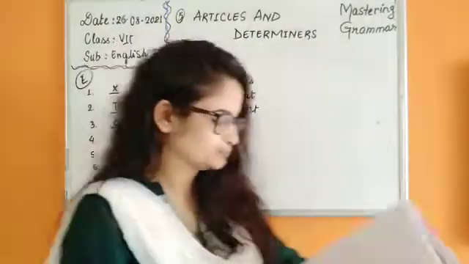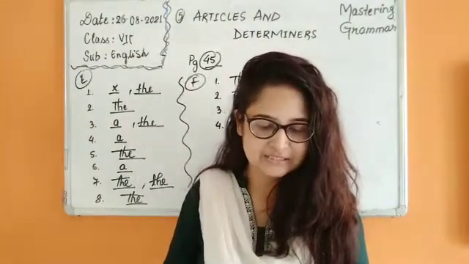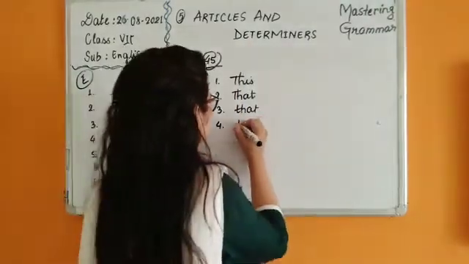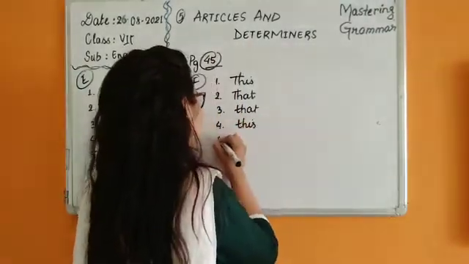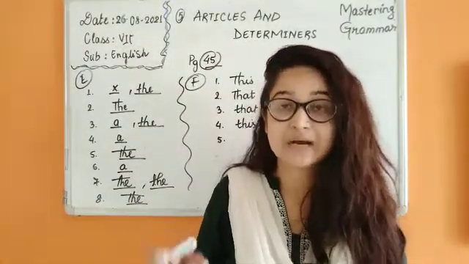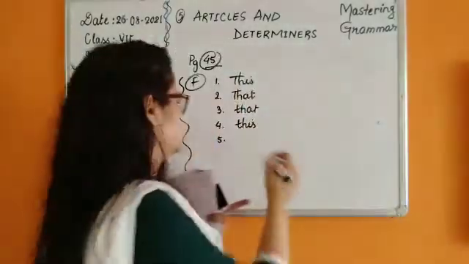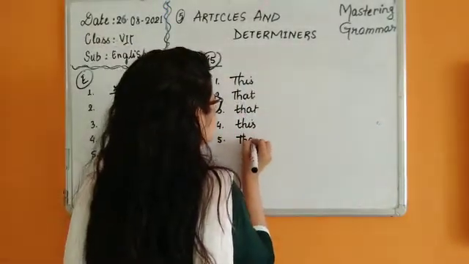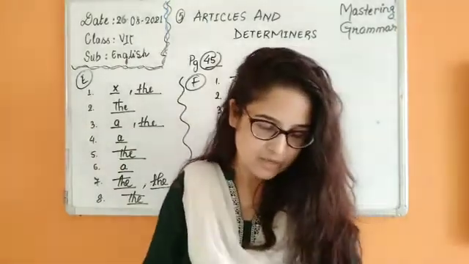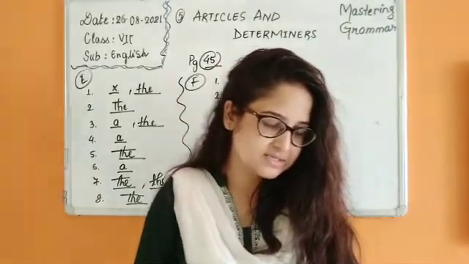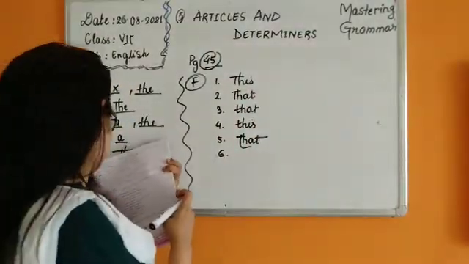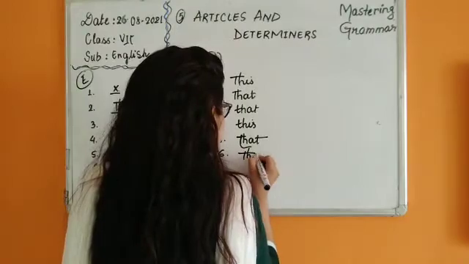Number 4. I am going back to London this, these, those. This weekend, singular. Number 5. These, those, that pencil box is mine. So, which? That pencil. That. It's specifying, children. Remember it, okay? That. Number 6. Those, these, that, this, books. Books, plural. So, these books. You cannot use this or that. You have to use these books.